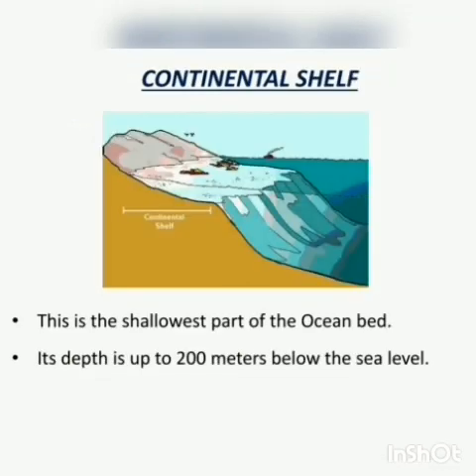Continental shelf. The land near the coast and submerged under the sea is called continental shelf. This is the shallowest part of the ocean bed. It is also called submerged coastland. Its slope is gentle. The extent of continental shelf is not uniform everywhere. It is narrow along the coast of some continents, while it is broad for hundreds of kilometers at others. Its depth is about 200 meters below the sea level.